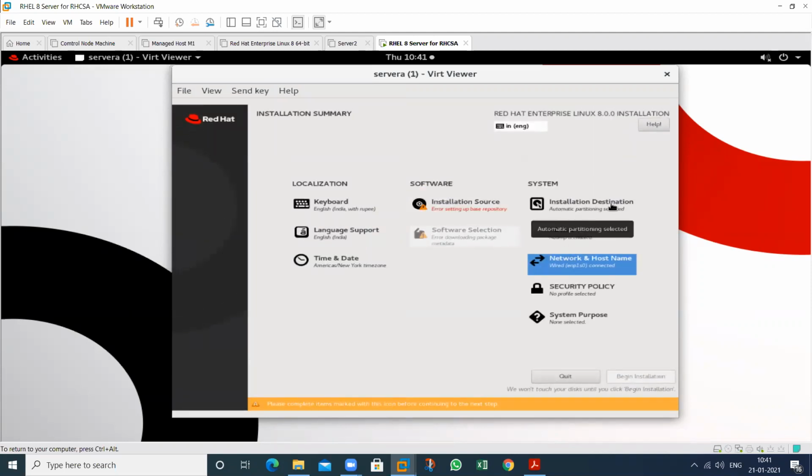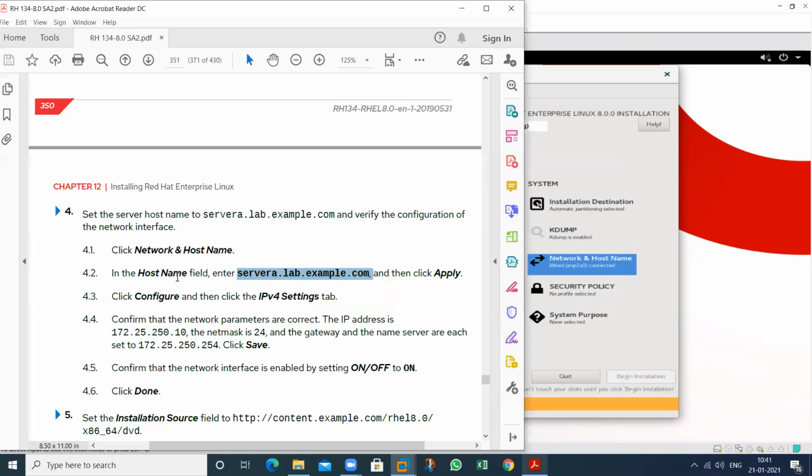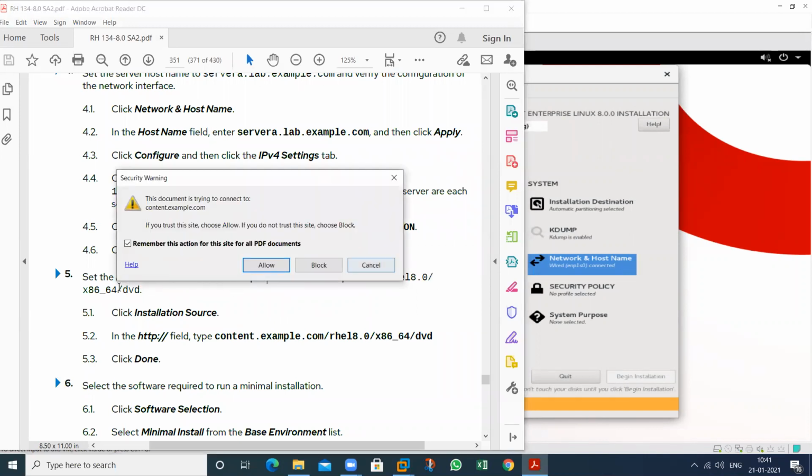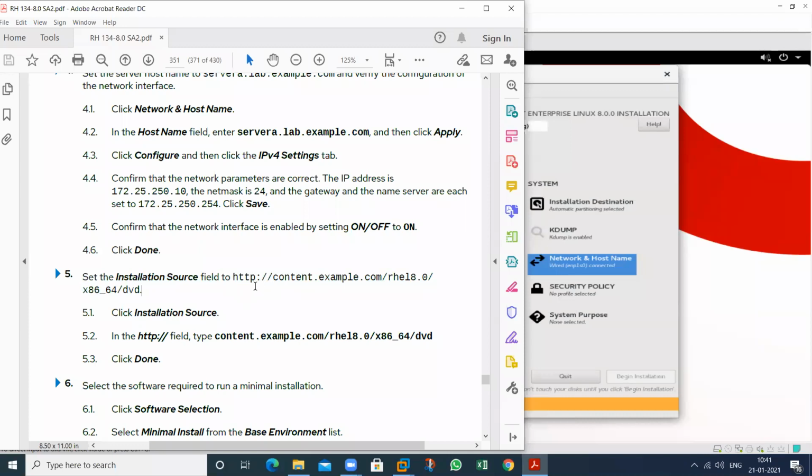The first one is installation destination, second one is network. What is the third one? See this one. This is installation source. That is not a local media, it's a remote media. In this, my DVD is stored. See this one. This is my DVD that is stored in this particular machine. The machine name is